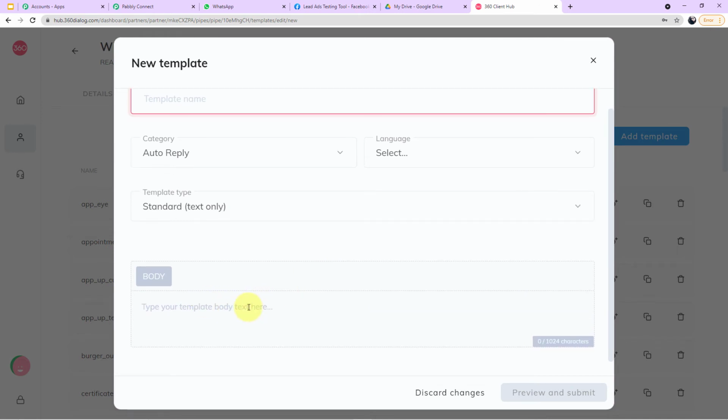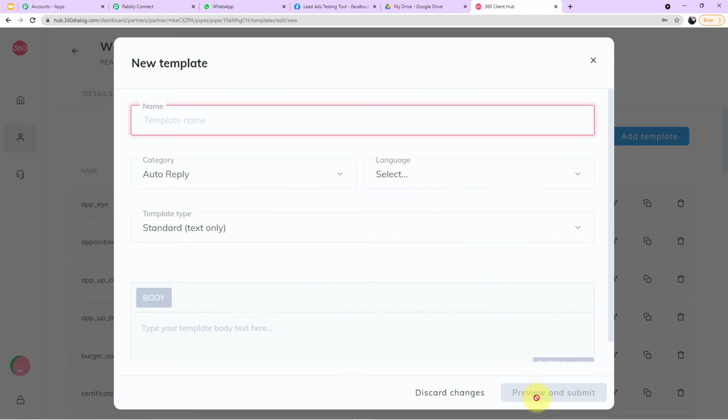Now guys, remember, after creating the template, you will click on preview and submit, and you will send the template for approval. Without the approval process, the template cannot work. So you have to send the template for approval. The approval process is done by FB, and it takes from 2 hours to 2 days. In general, the approval can be done within 1 day only.